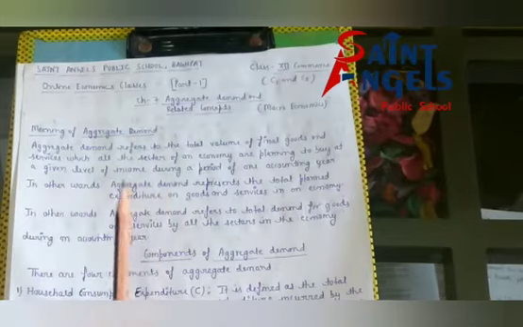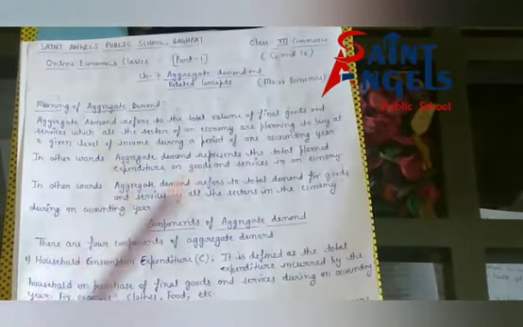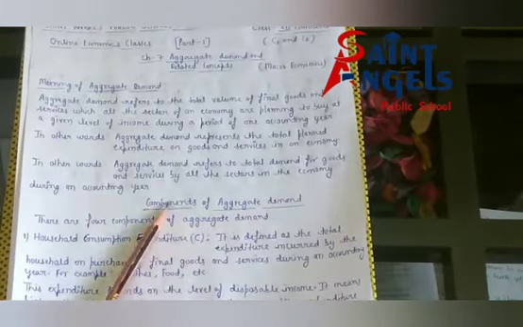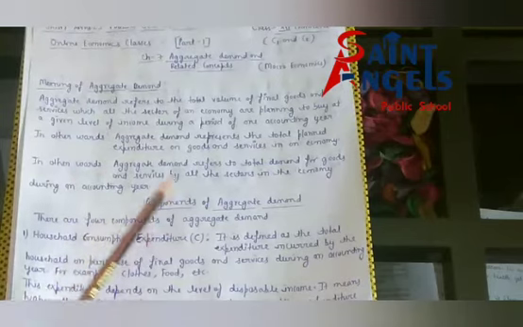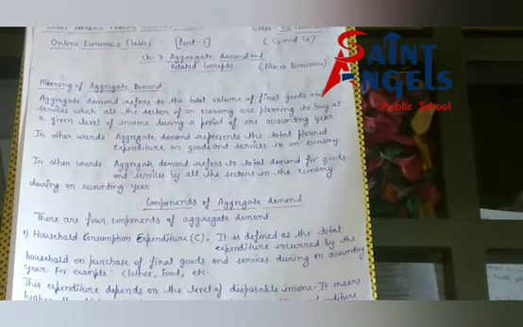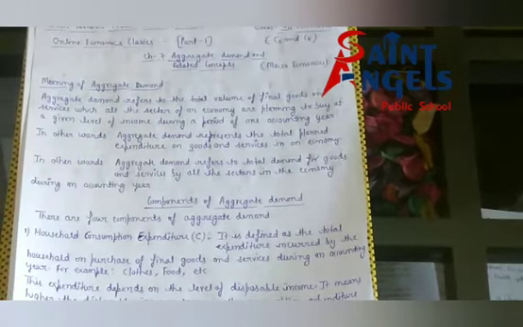Now I hope all of you have understood the meaning of aggregate demand, and after this, the components of aggregate demand. There are 4 components of aggregate demand. First, household consumption expenditure. Second, private investment expenditure. Third, government expenditure. And fourth, net exports. In my next video we will discuss aggregate demand with the help of schedule and diagram.